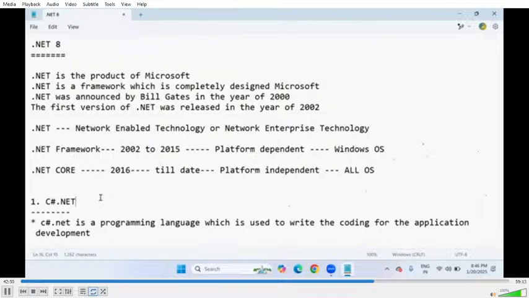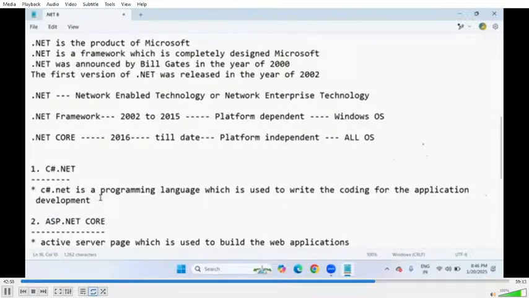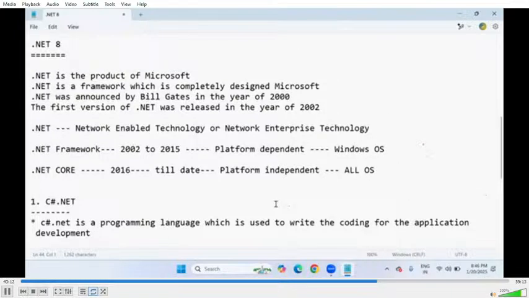Within a couple of days, we'll update the website with C#.NET content, ASP.NET Core and Framework MVC, as well as API with Microsoft SQL Server operations. You have to wait a few days.